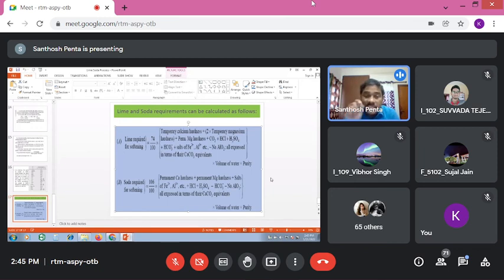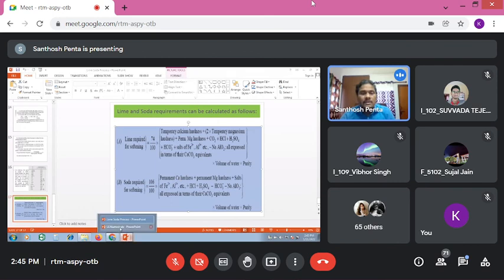That means the strength was given in the equation. People make the mistake of substituting the 20 ppm as it is. No, don't substitute. You have to convert it in equivalence of calcium carbonate, then substitute that value here. That is going to give the requirement of lime and the requirement of soda.